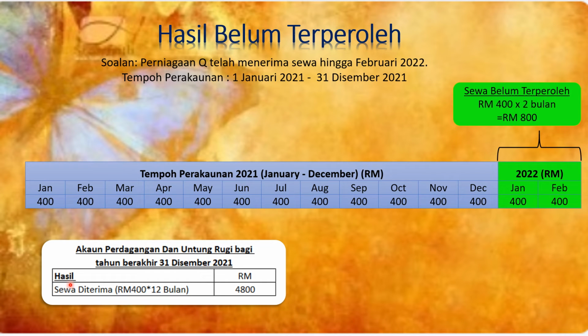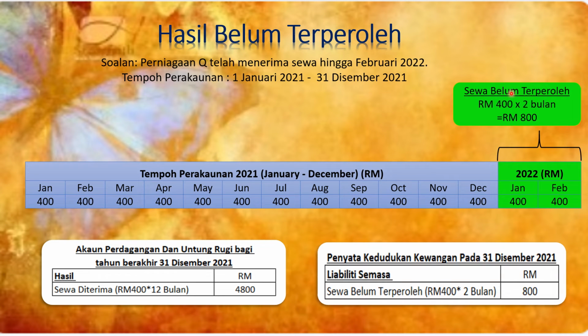Okay, then what about the 800 ringgit sewa belum terperoleh that I receive extra? Where do I write that? Okay, so we record this as sewa belum terperoleh for the 2 months. 400 times 2 months, you get 800 ringgit. Which category is it? Liabiliti semasa.